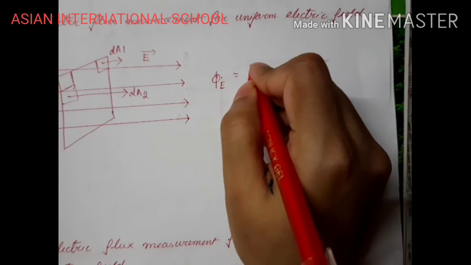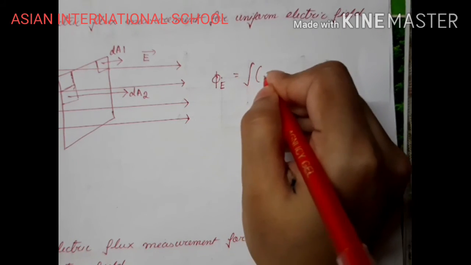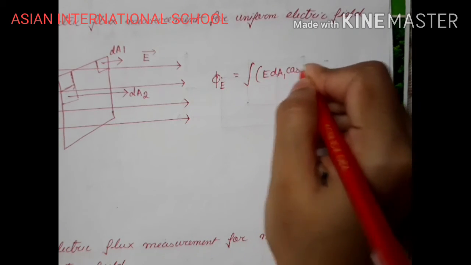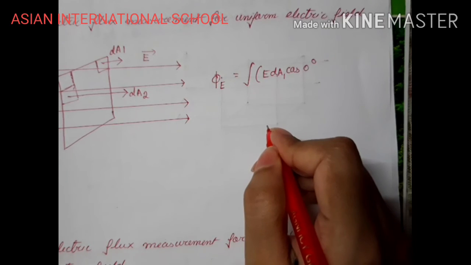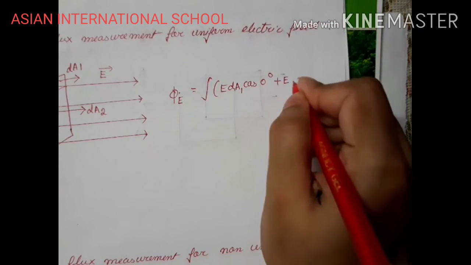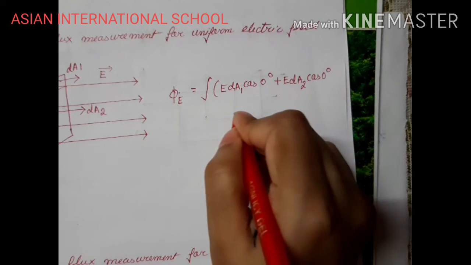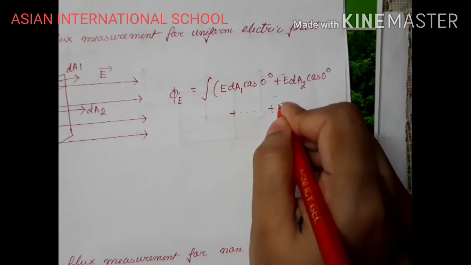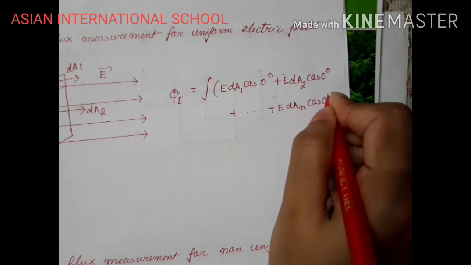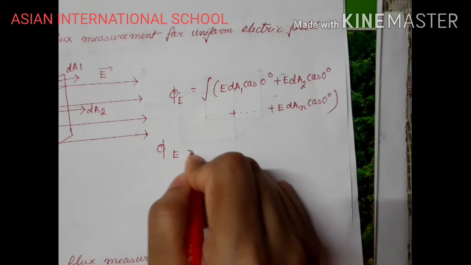So phi E I can write integration of E dA1 cos 0 degree plus E dA2 cos 0 degree plus, in this way I can write up to n elementary areas cos 0 degree, right? So this becomes phi E equals to